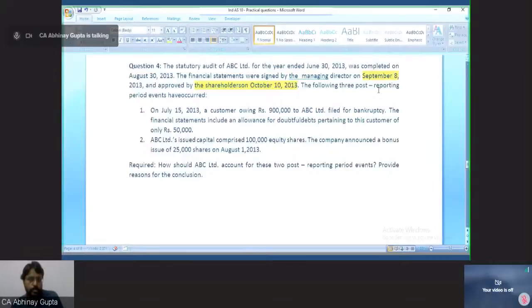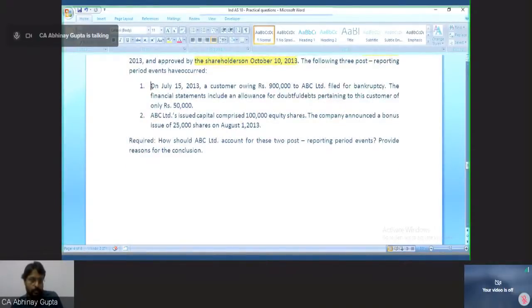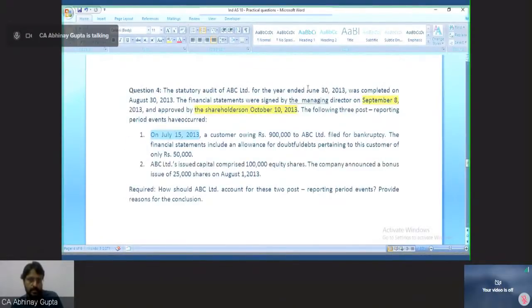The following 3 post-reporting period events have occurred on July 15, that is, lying between this date and this date. A customer owing rupees 9 lakh to ABC filed for bankruptcy. So the customer has become bankrupt on July 15, which is after the closure of my financial statement reporting date, that is June 30.